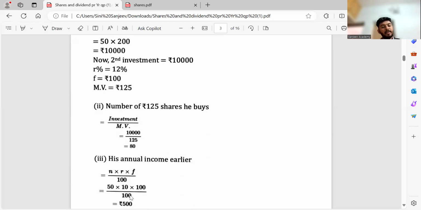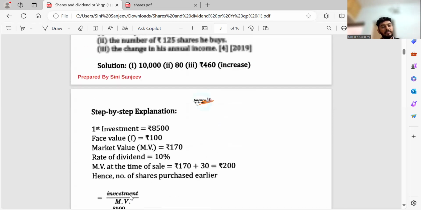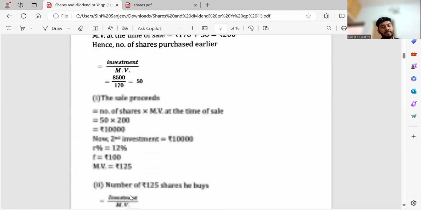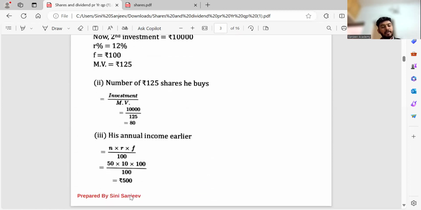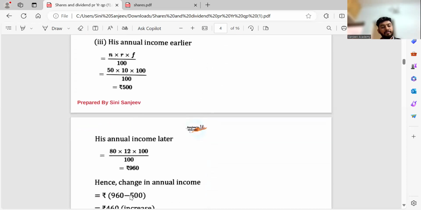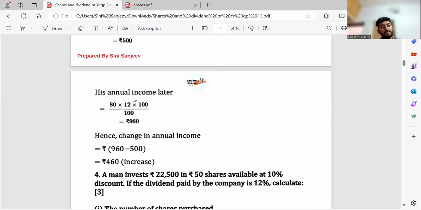So his annual income earlier. That is the third question here, if I'm not wrong. The change in his annual income. So let's see the change in his annual income. Correct? Yes. So his annual income earlier, when his shares were 50: 50 into rate was 10 into 100 by 100, 500 rupees. Now his annual income. Number of shares recently what he got? 80. And what is the rate? 12% into 100 by 100. So 960. So 960 minus 500, 460 rupees is his increase. It's a very profitable thing.